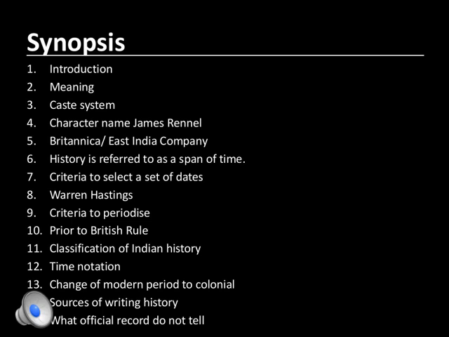The first is introduction, then the meaning, caste system, then character, name, James Mill. Then the East India Company, history is referred to as a span of time, criteria to select a set of dates, Warren Hastings, criteria to periodize, prior to British rule, classification of Indian history, time notation, change of modern period to colonial, sources of writing history, and what official records do not tell us.